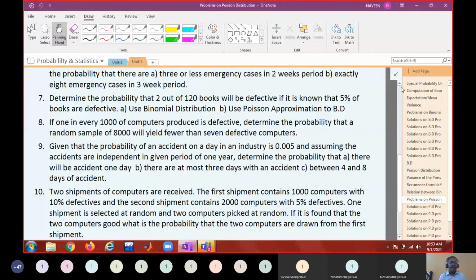Am I right? So it is a direct Poisson probability, right? The probability you are asked to find is that fewer than 7 means x less than 7. Is that okay?